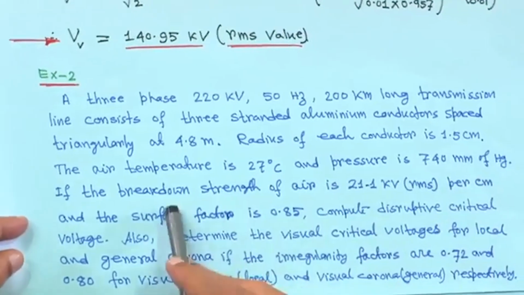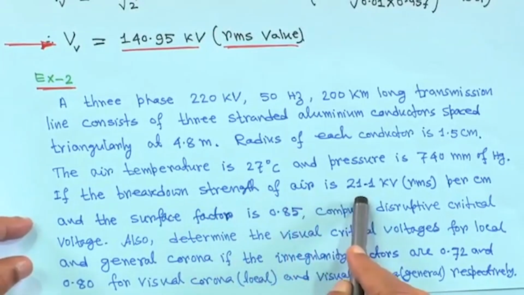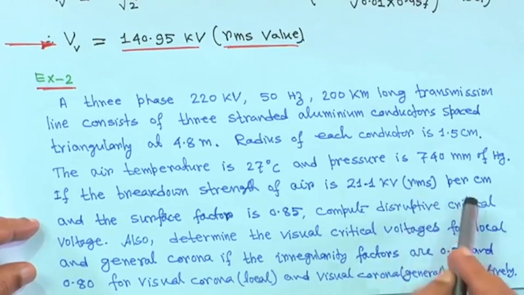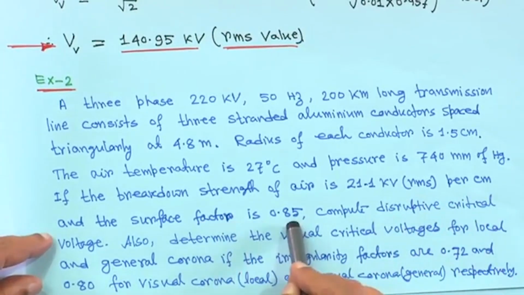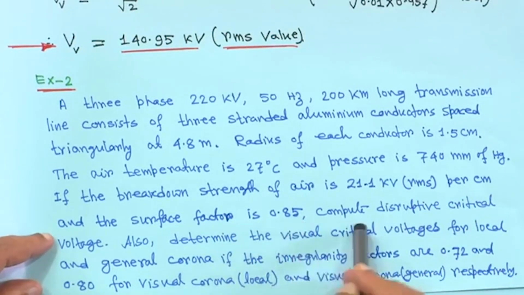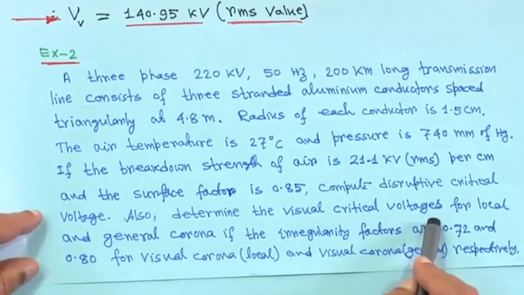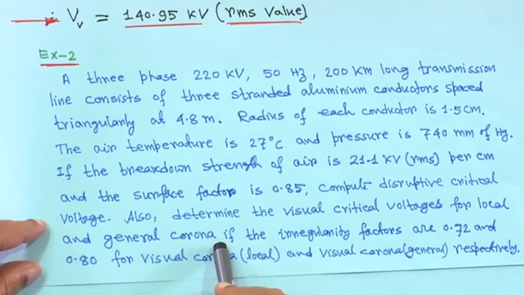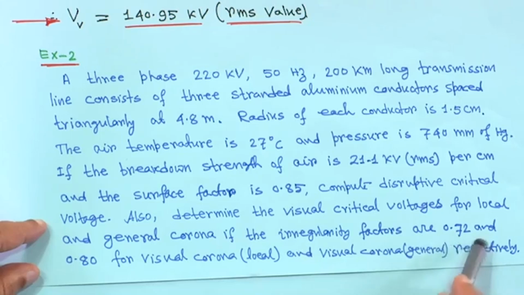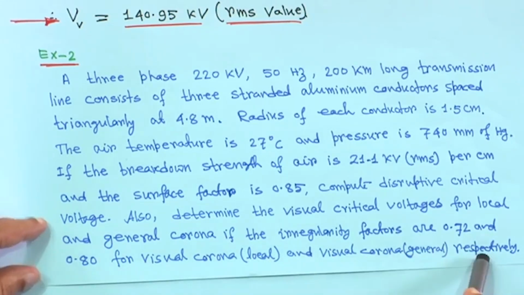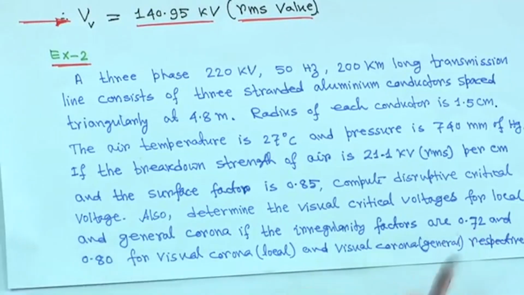If the breakdown strength of air is 21.1 kV RMS per centimeter and the surface factor is 0.85, compute the disruptive critical voltage. Also determine the visual critical voltages for local and general corona, if the irregularity factors are 0.72 and 0.8 for visual corona local and visual corona general respectively. So, these are the things you have to find out.